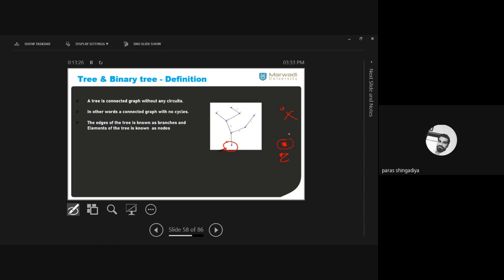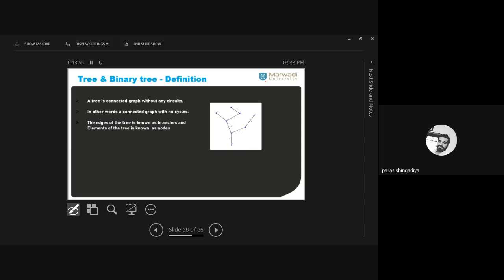That is a part of the graph. But here the path is not possible. So this graph is disconnected. Clear? If we add one edge also, clear? Draw one more possibility, so that is one edge between these two vertices. Clear? So a path between Z and this vertex is not possible. So this situation is called disconnected. Clear? So here first the graph should be connected. And then the graph should not have any circuit.